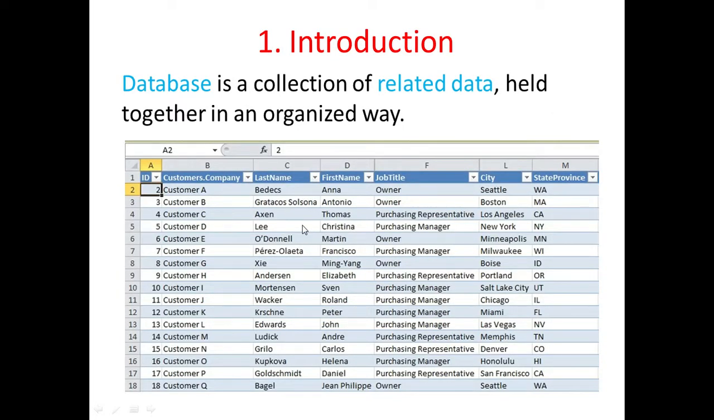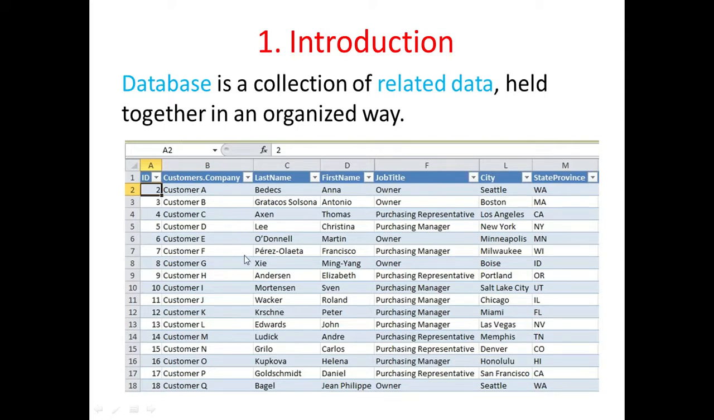Now, what is a database? A database is a collection of related data, means the data are related to each other, held together in an organized way. Basically they are organized in the form of a table. There are other ways to organize data also, but basically they are organized in the form of a table.